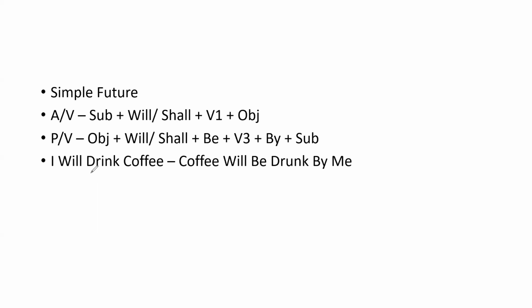First, identify the tense. Here the verb is V1 and the helping verb is will. If it is will or shall, it is a future tense helping verb, so it is considered as will plus V1, a simple future. After identifying that the given sentence is in simple future, let's convert the subject into object and object into subject, and write the suitable helping verb.